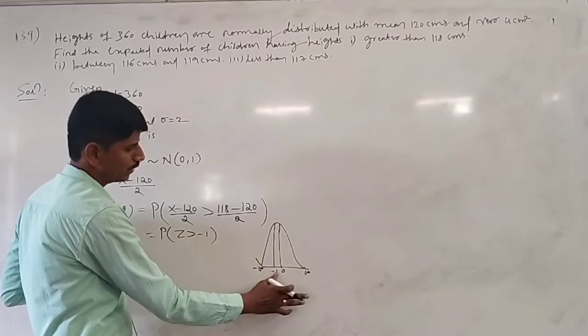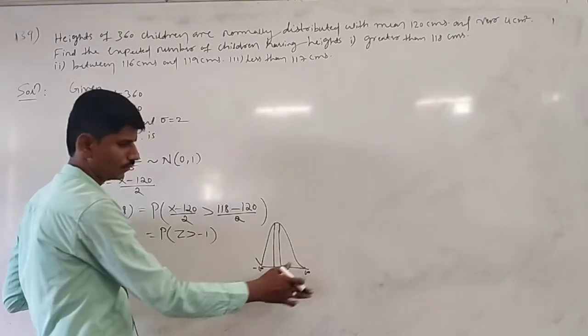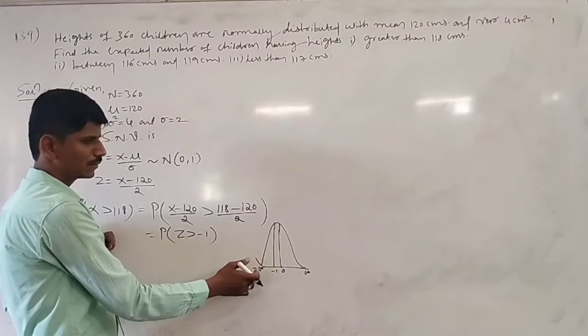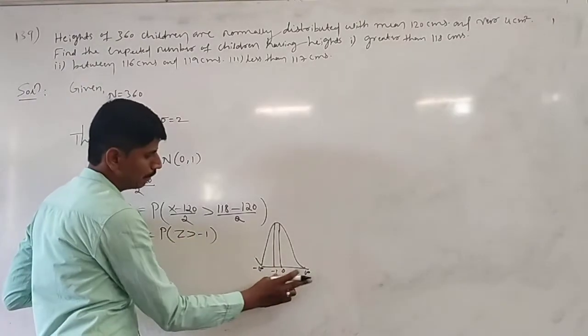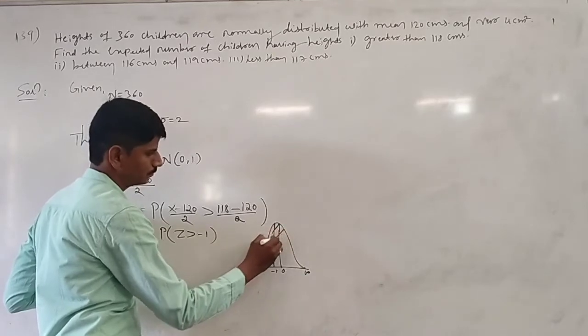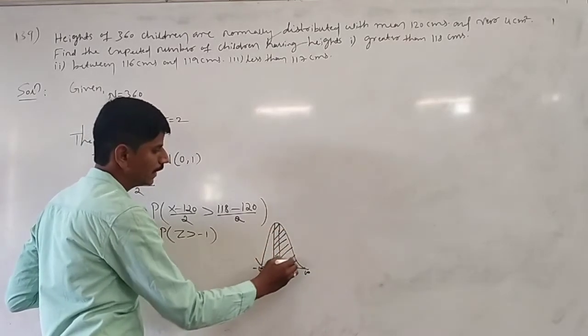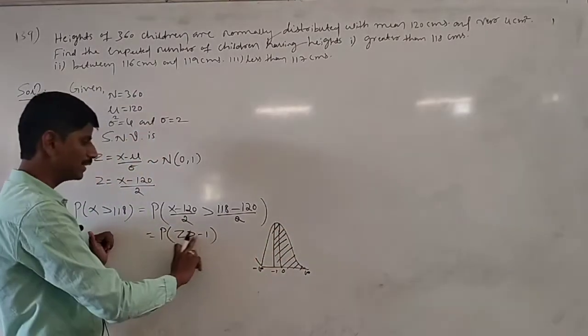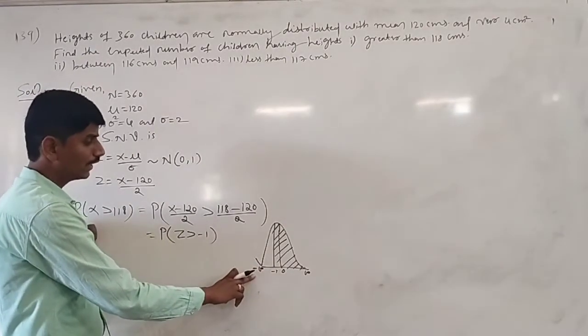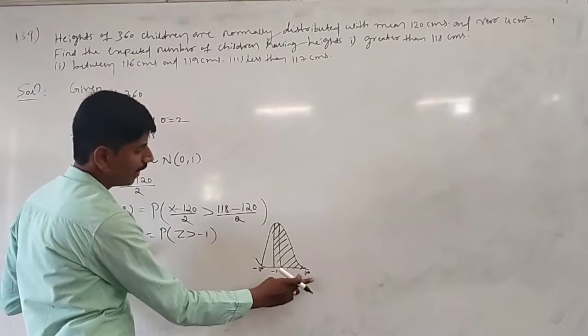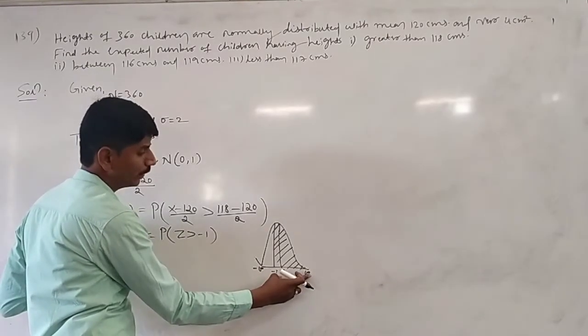Minus 1, 0, 1, 2, 3, 4, and minus 1, minus 2, minus 3, minus 4, minus 5. Since the symbol is greater than, you have to say minus 1 to infinity. Okay, here you have to find the area from minus 1 to infinity.